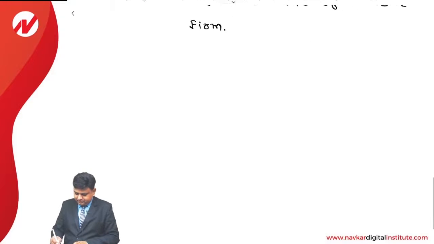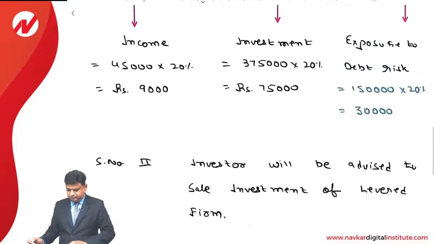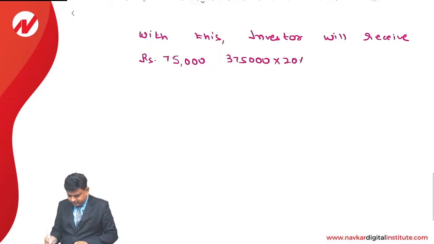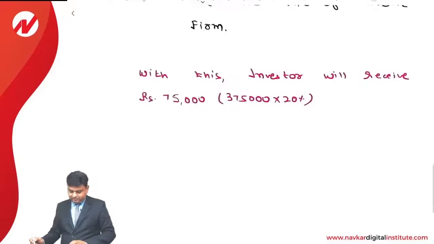Full stop. With this, the investor will receive an amount of rupees 75,000. That is 3,75,000 into 20%. That is step number 2.